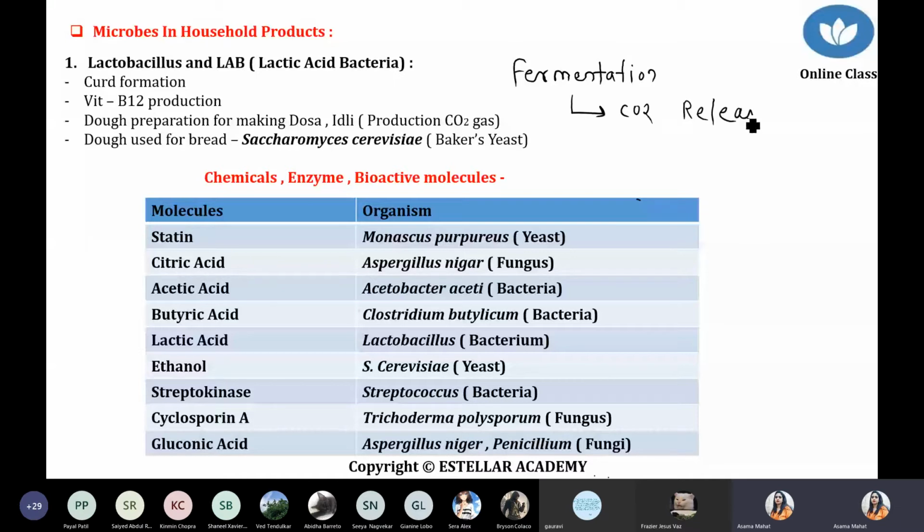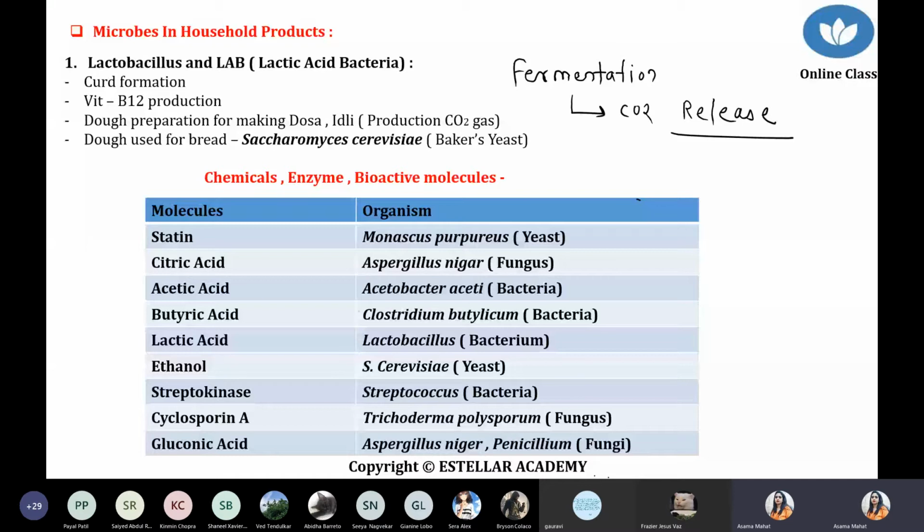And that's the reason why, after a few hours, on the second day, the batter of the dosa or idli increases in height. Why? Because of the release of CO2, it becomes spongy, very soft dough.